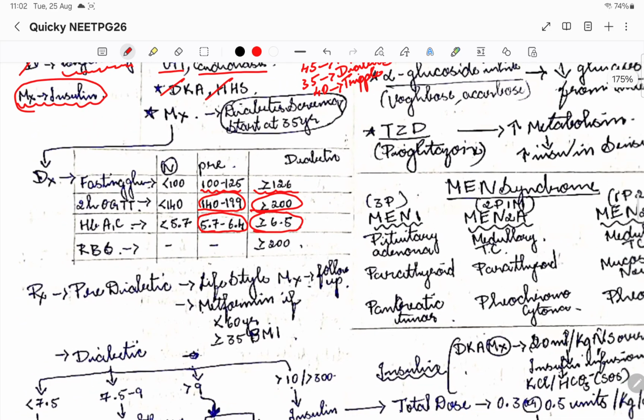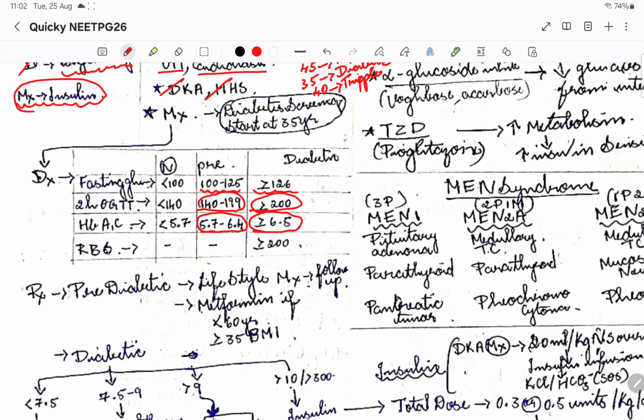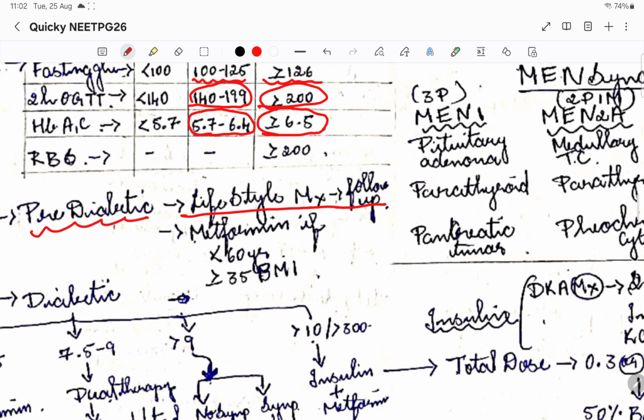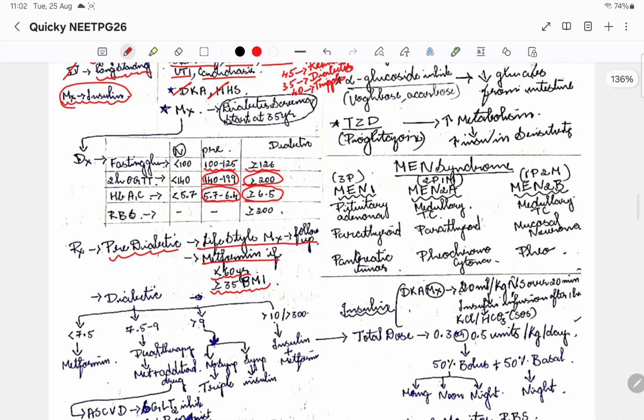Okay, so these are the things with respect to categorizing what the patient should be in, because for each category it is a different management. Because see, pre-diabetic, it is going to be lifestyle management because it can be reversible. Okay, so diabetes can be reversible with respect to the pre-diabetic condition. Okay, so if needed, metformin will be given. If there is a less than 60-year-old patient who is pre-diabetic, then we'll consider metformin. And if the BMI is more than or equal to 35, then we are going to go for metformin. Okay, so this is with respect to pre-diabetic management.